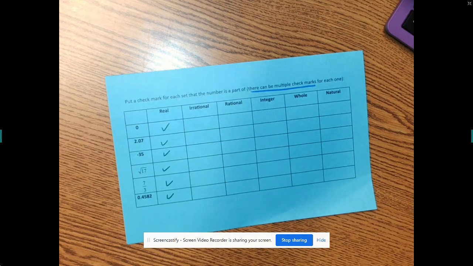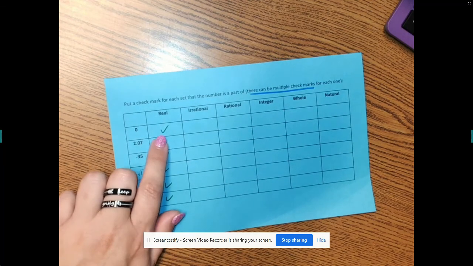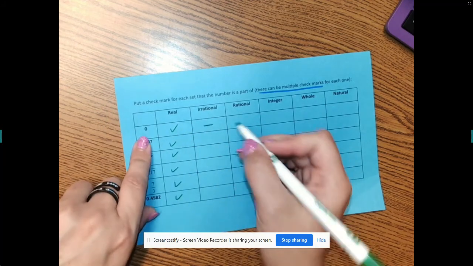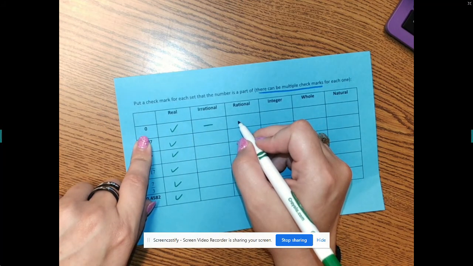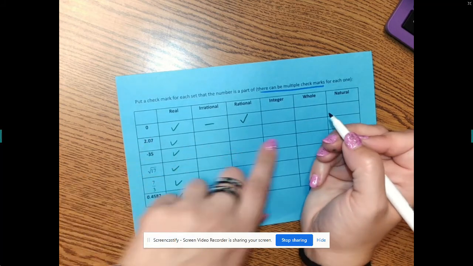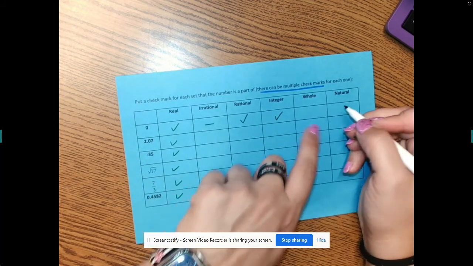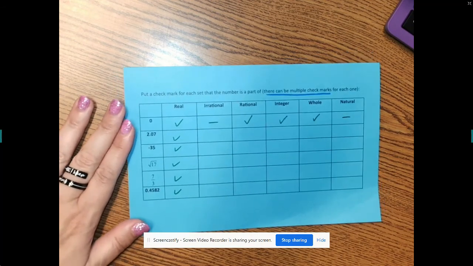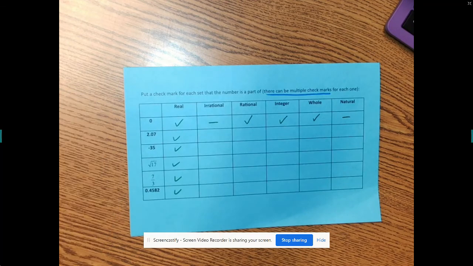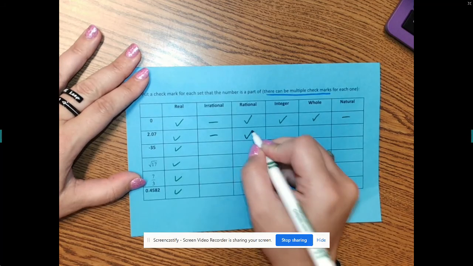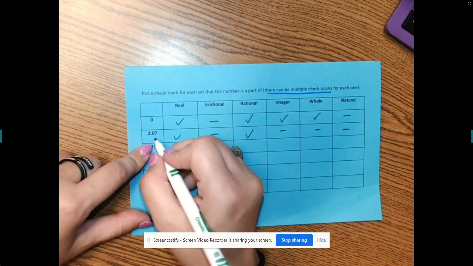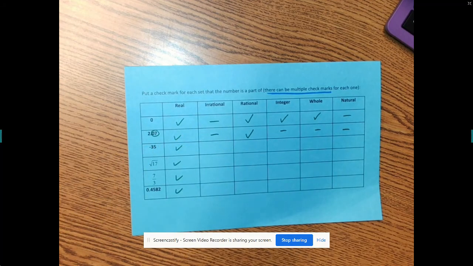Let's start with 0. Is 0 irrational? No. Is 0 rational? Yes. Is it an integer? Yes. Is it a whole number? Yes. Is it natural? No. Are there any questions? Okay, 2.07. Irrational? No. Rational? Yes. Integer? No. Why is it not an integer? Because it has a decimal, and an integer has to be a whole number.